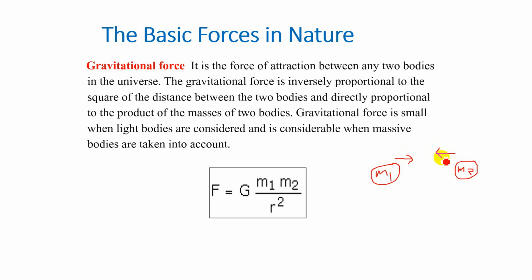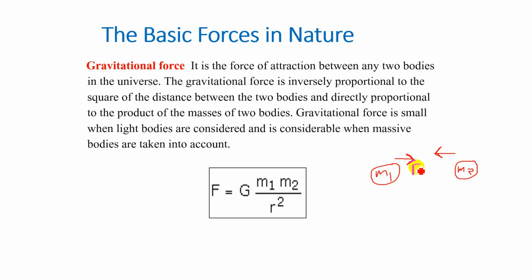So whenever two bodies have masses, there exists a force of attraction between them. This force of attraction is called gravitational force. So here m1 and m2 are attracted by gravitational force, and what is the magnitude of this gravitational force?